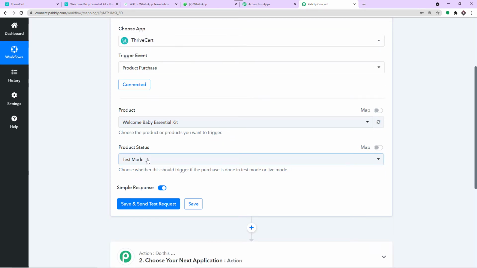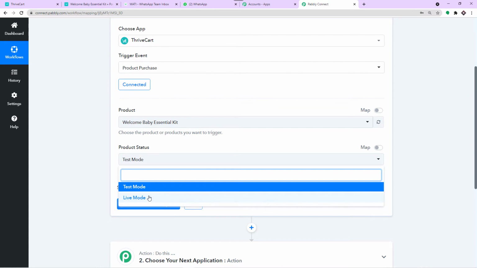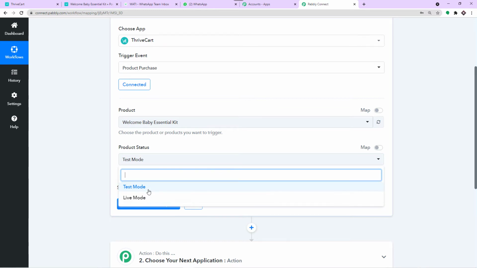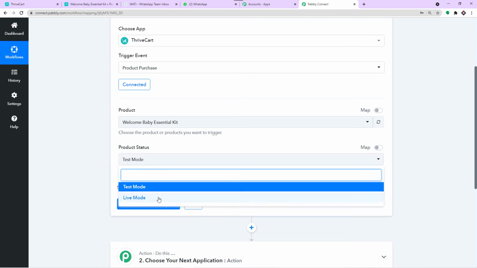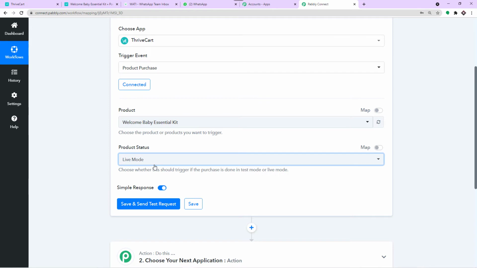Now in the product status, we have two choices, the test mode as well as the live mode. Now I'm working in a test account, so I'm going with the test mode. But in your case, you must be working with the live mode, so make sure that you select the live mode. I repeat this again: I'm working with the test mode, but in your case, you might be working with the live mode. So always make sure you go with the live mode.